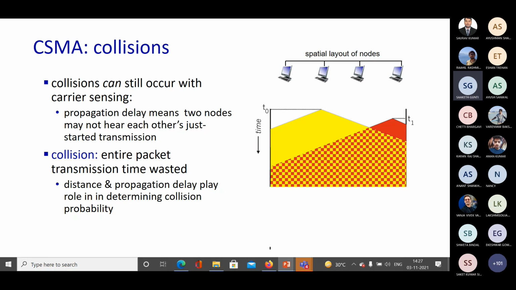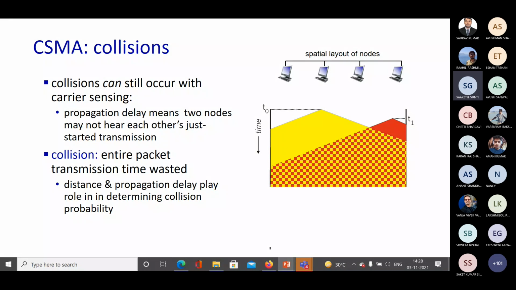Now, it might happen that two or more nodes are sensing at the same time that the channel is free, and then they try to send at the same time. That can happen. In that case, this kind of situation will lead to a collision. So, even though CSMA seems better than Aloha or slotted Aloha, it still has the provision of collision.